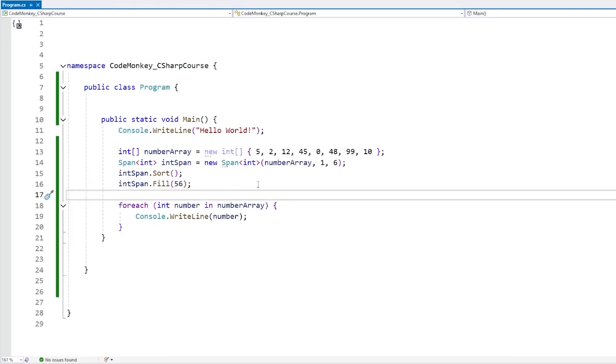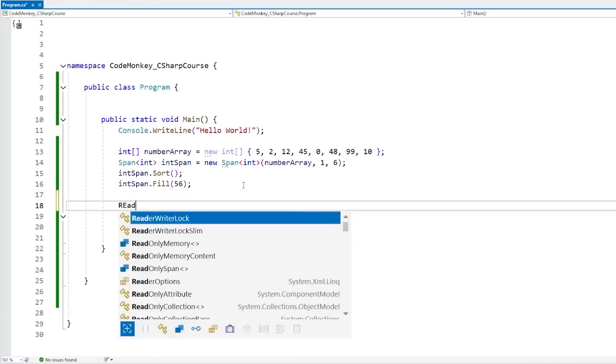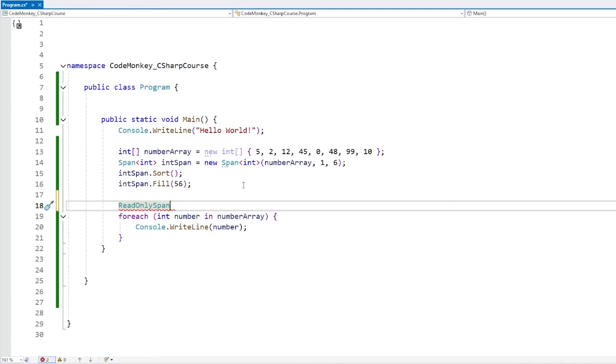Then if you want something even more efficient and you only want to read, then you can actually use a ReadOnlySpan. This one is really the exact same thing, but limits you to read-only, so you can't write to it, you can't fill it. But if all you need is read-only, and you need extreme performance, then this one can be a great type.